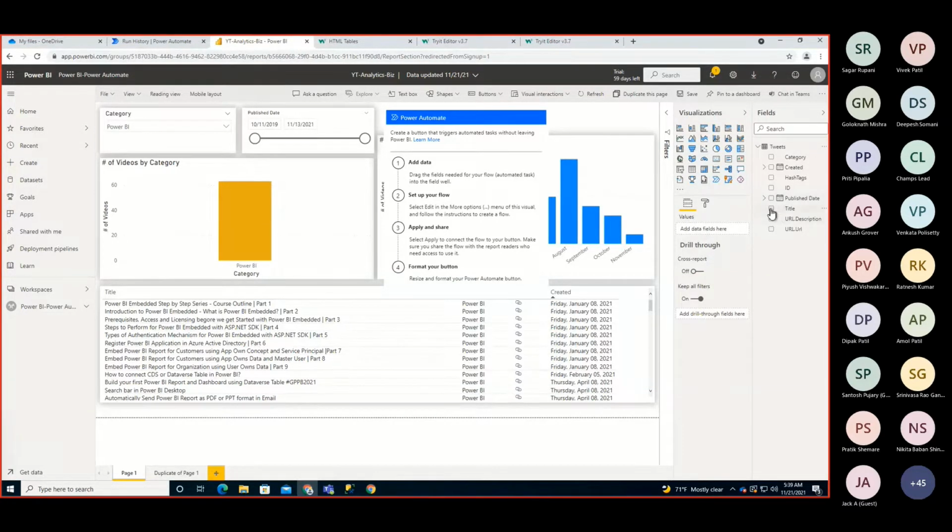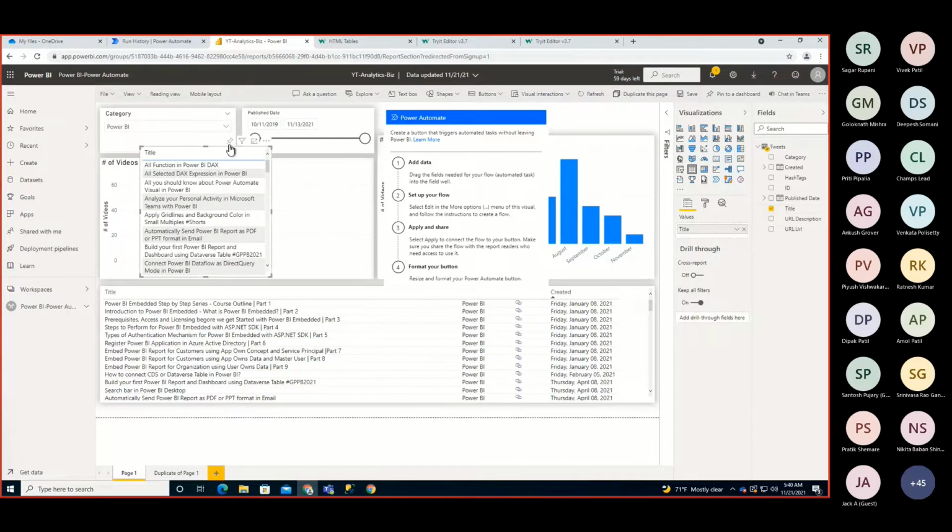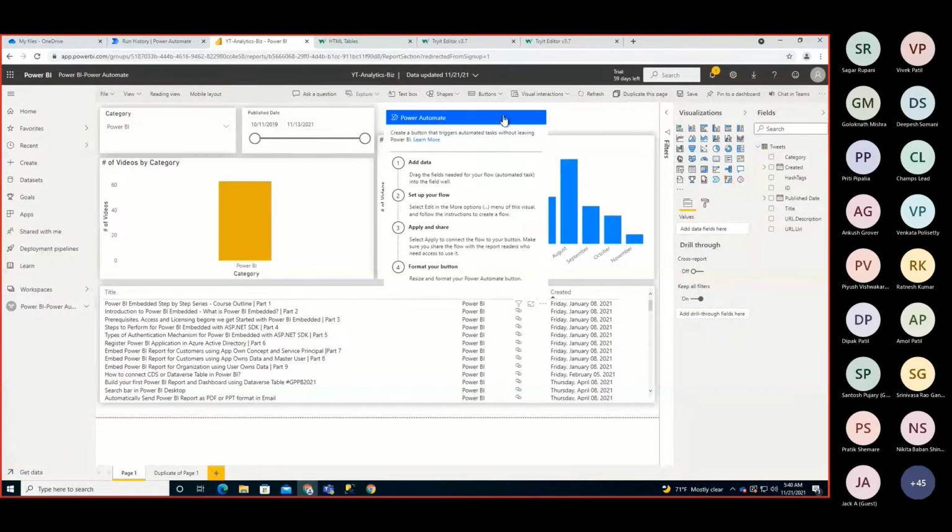So let's say I wanted to pass the title, and one more thing, like by default it added as a table, but just select your Power Automate visual and then add. So I've selected that, I'm adding title, I'm adding description, I'm adding URL, I'm adding category. So I have added this many fields which I wanted to consume into my Power Automate action.